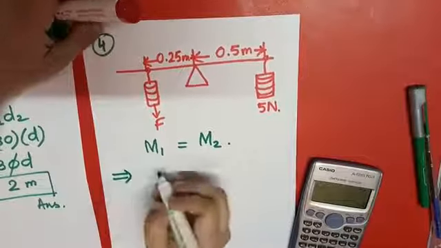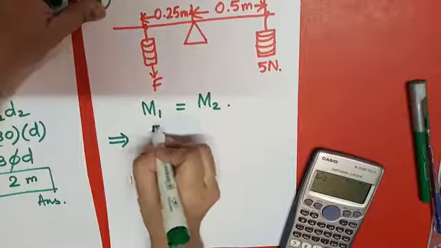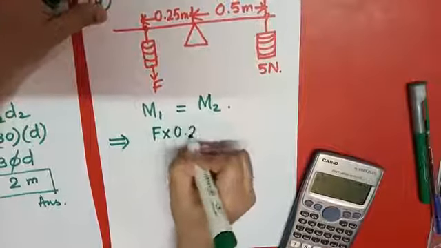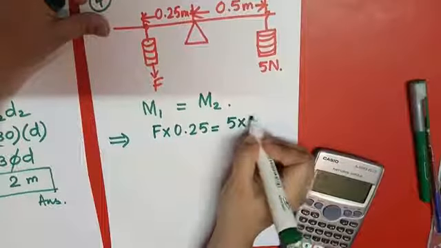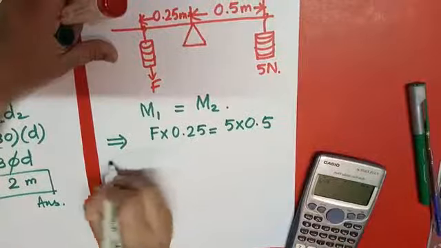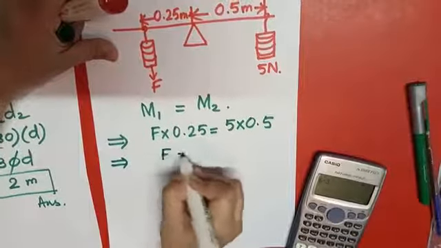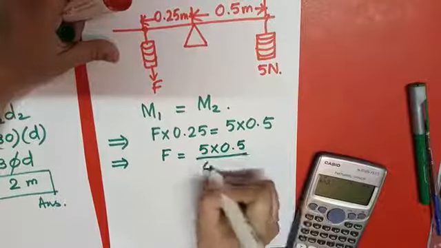M1 is equals to F into 0.25 is equals to 5 Newton into 0.5. So I have to calculate this force. So how can I calculate it? F equals to 5 into 0.5 divided by 0.25.